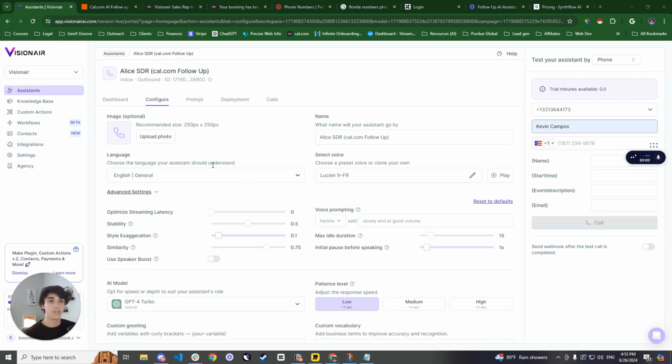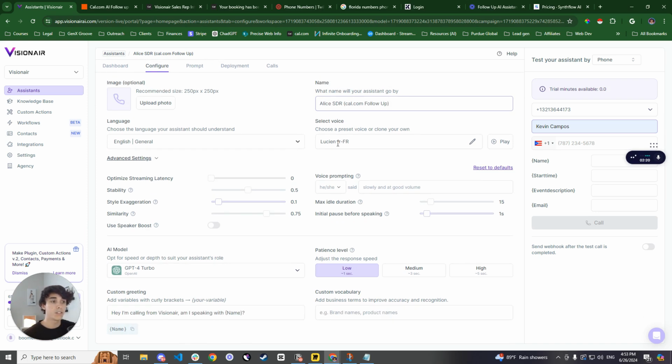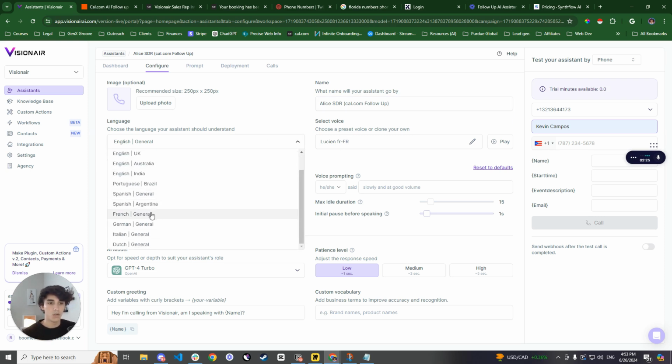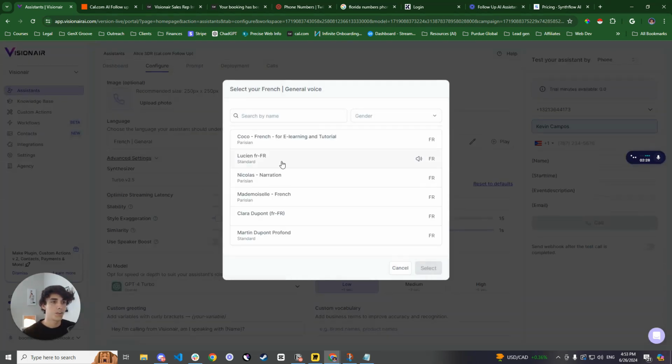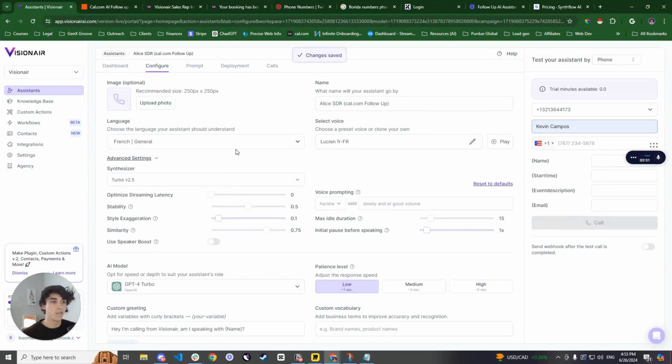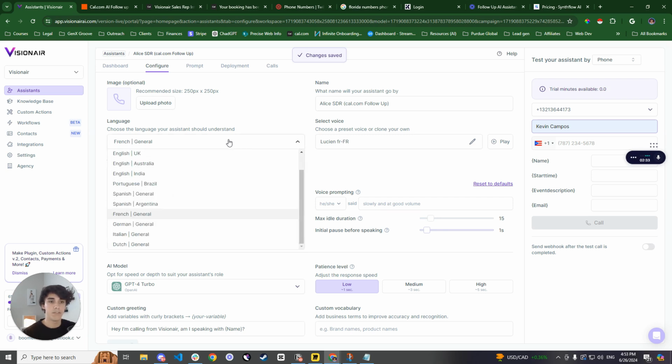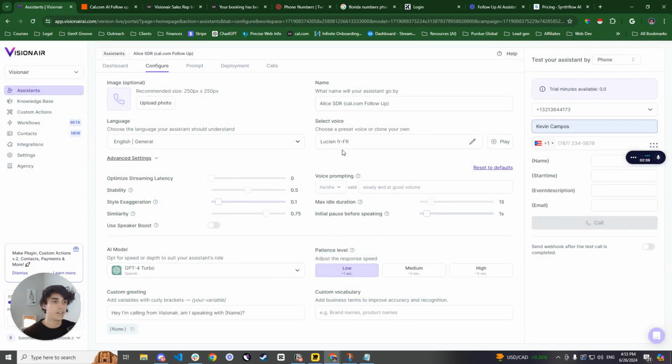So as you can see right here, this is literally all of the settings that you're going to need in order to be able to have the AI talk exactly as I had it in the example that I gave you. And here you can name the AI whatever you want. I just named it this so I know exactly where it's from and what it does. And in order to select this voice, this is what you need to do. You need to go over here to language. You're going to go over here to French. Trust me on this one. And then you're going to click Lucian. Obviously, you could select whichever voice you want to select, but this is personally my favorite at the moment. And then you're going to go ahead and click on US English General and then click out of it. Now you're going to have the Lucian voice and you'll also have the English.